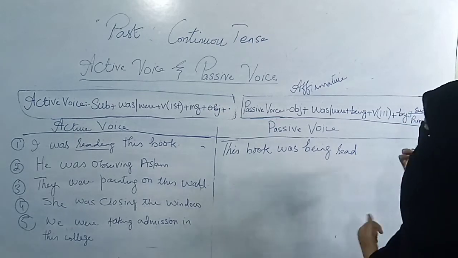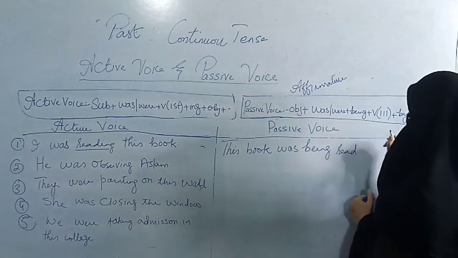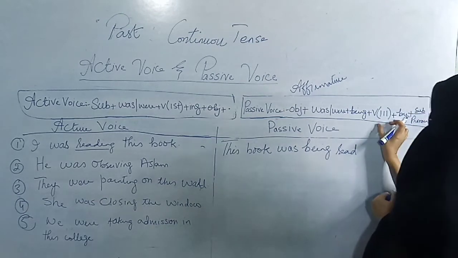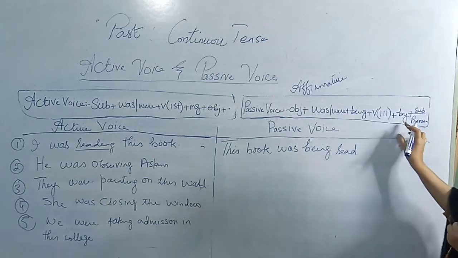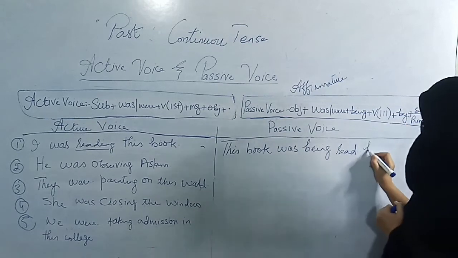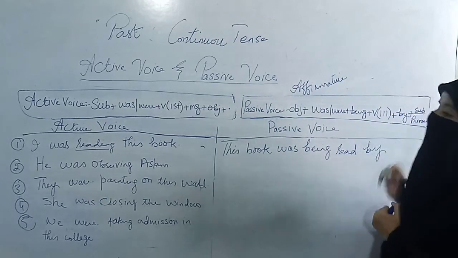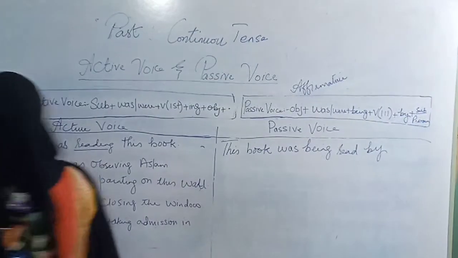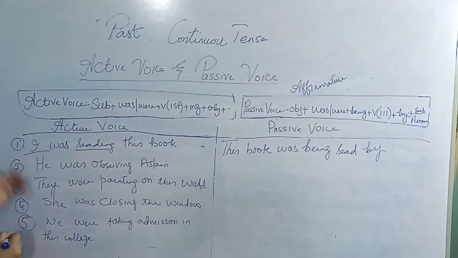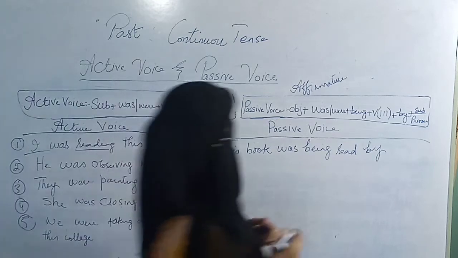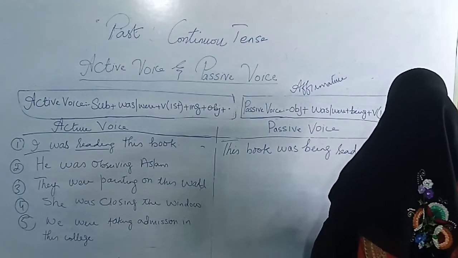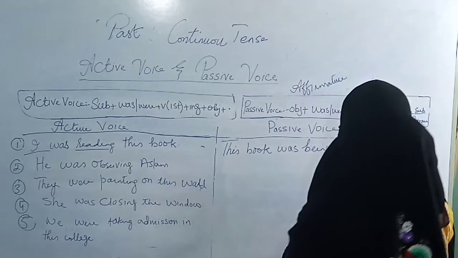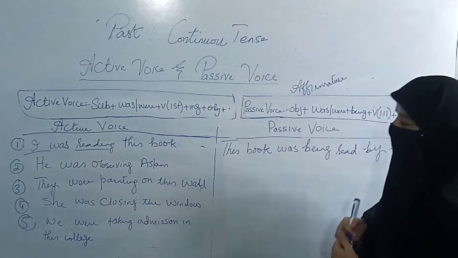Alright, this book was being read. Okay, verb third form issue has been sorted out here. Now we have to apply according to formula by. Then subjective pronoun. We have to look for subject. What is subject? Subject is I. So the I will be converted into me. This book was being read by me.